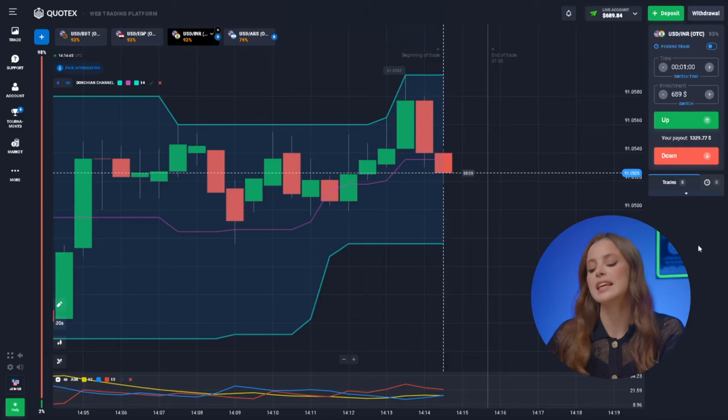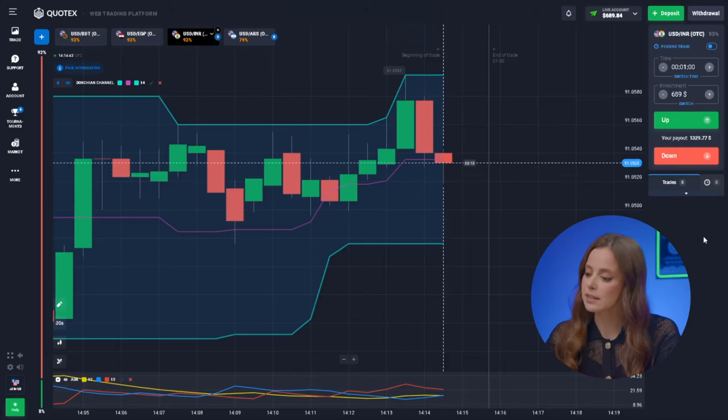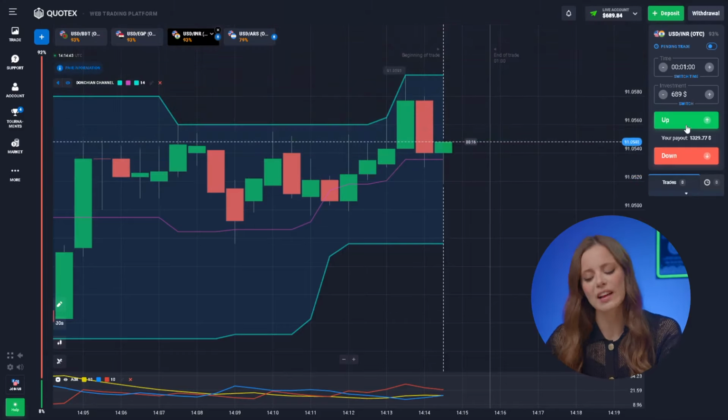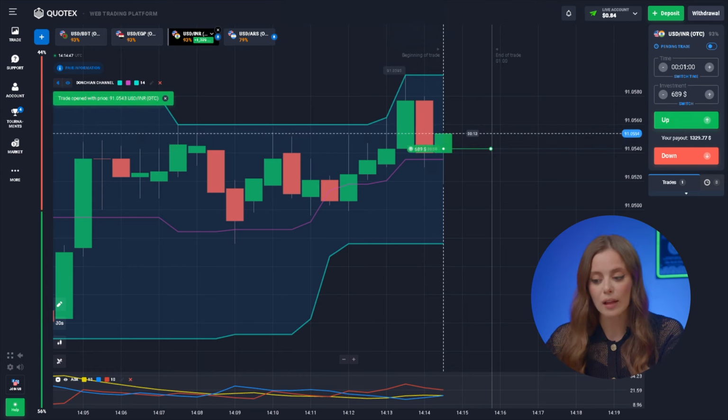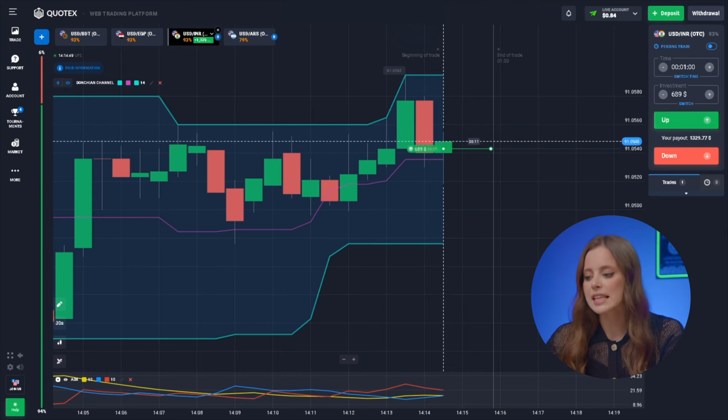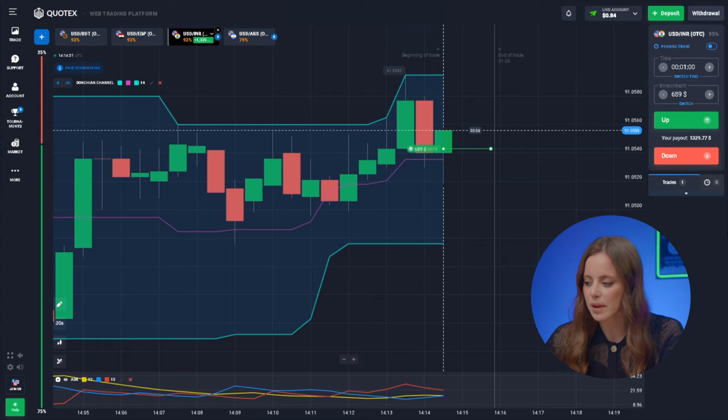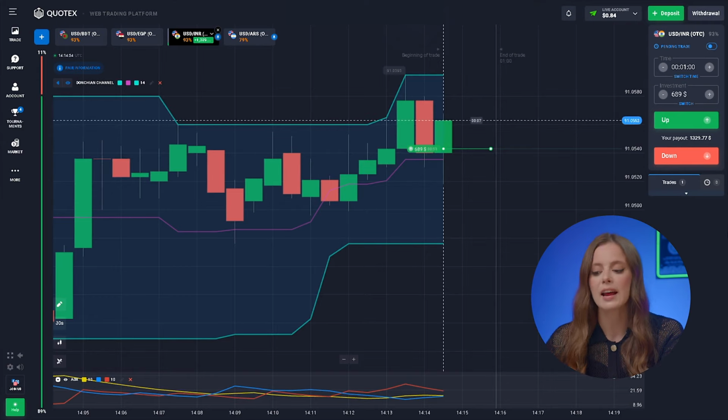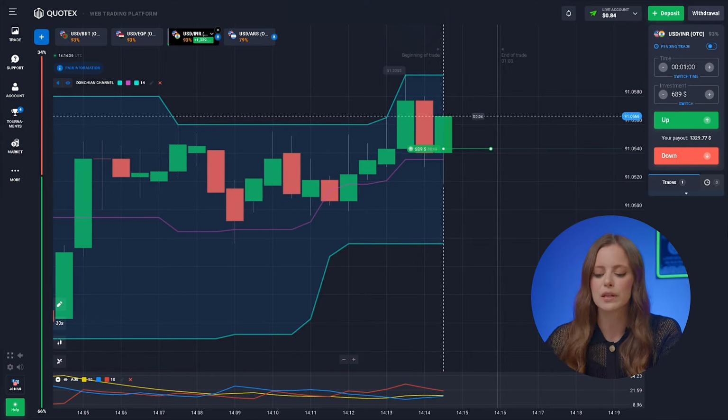The US dollar and the Indian rupee. Changing the investment, and I'm gonna go up on this one. The chart shows a global upward trend. And after a slight correction, the price hits the middle line of the Donchian channel indicator and continues its upward movement.